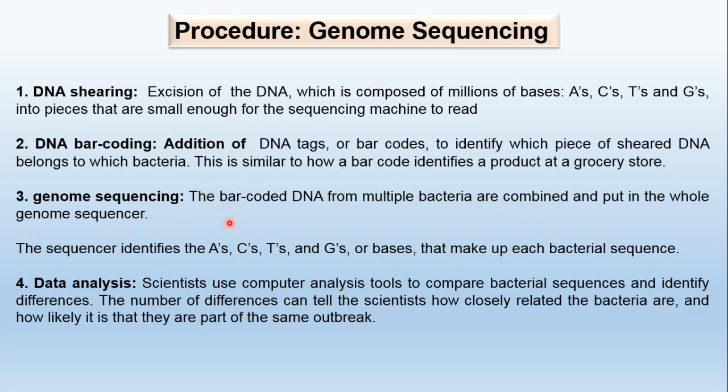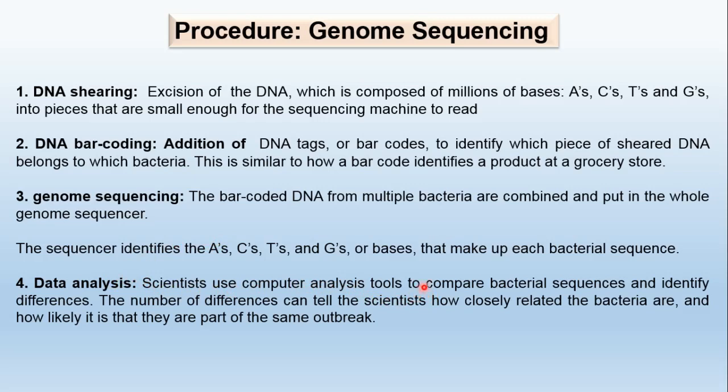Now the main thing in next generation sequencing is the data analysis. The scientists use computer analysis tools, and they require very sophisticated instruments and computers with very high memory.